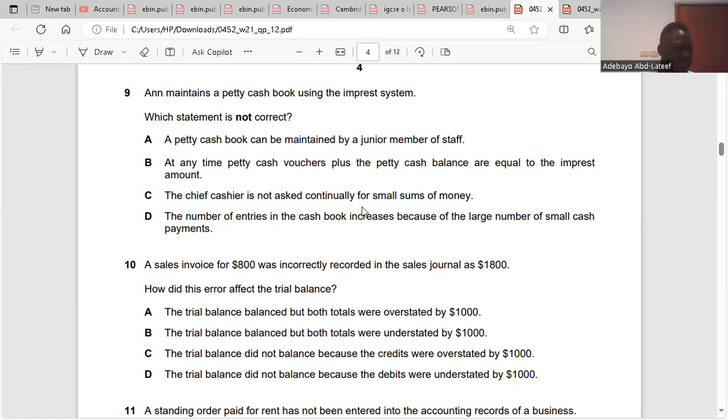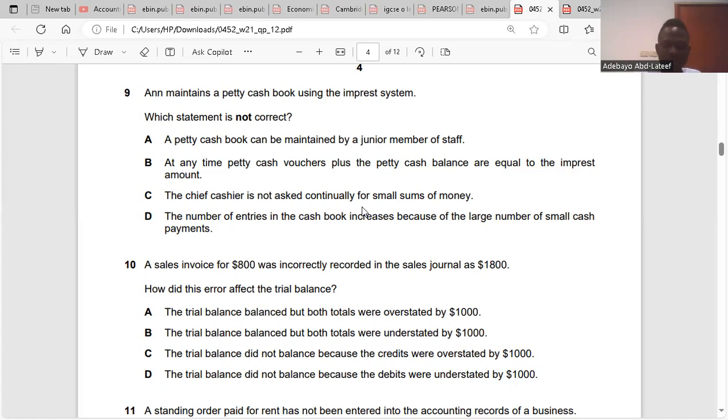The chief cashier is not asked continually for small sums of money. Yes, that's why we have a petty cash. So I don't always go to the chief accountant. You have a small safe so that for a little amount of money you can just take from there. So C is right too. The number of entries in the cash book increases because of the large number of small cash payments. No, it's not part of it. So the answer is D. Clear? Yes.